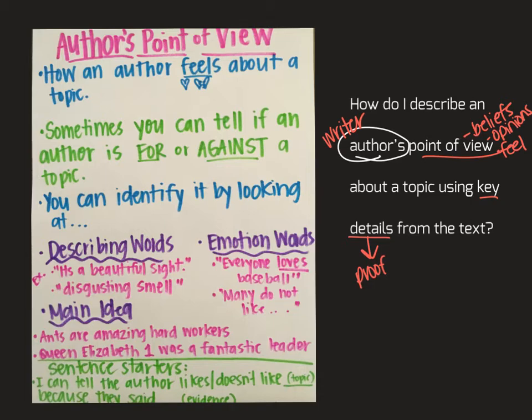If you're reading and you've made a prediction and you feel like the author's point of view is that they think that ants are amazing hard workers, and as you're reading, you find out that they're not saying that ants are hardworking, maybe they think that bees work harder than ants. So as you're reading, you need to be finding the evidence, the details that support the point of view.